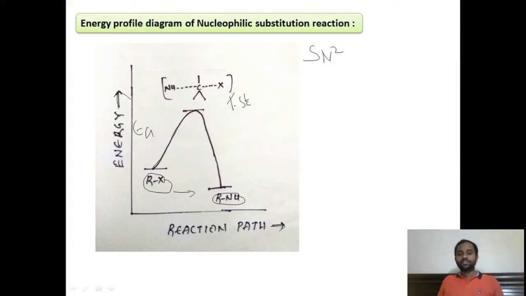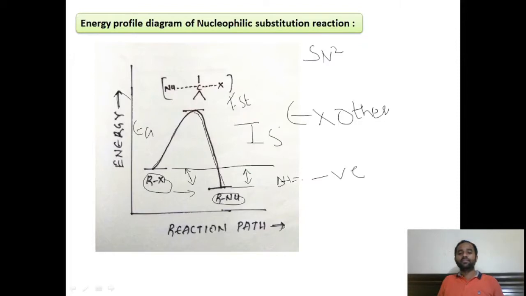And if you look at this, this is an exothermic reaction, because there is a difference in energy between the product and reactant. This difference in energy between the product and reactant is released during the reaction. Therefore this is an exothermic reaction. It takes place in a single step. This is a single step mechanism, that is, a concerted mechanism.